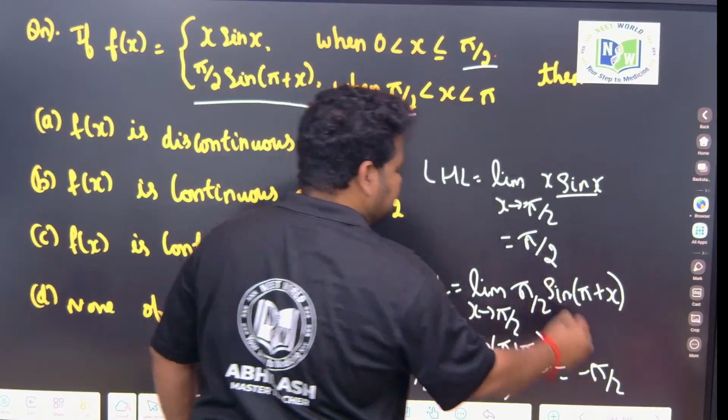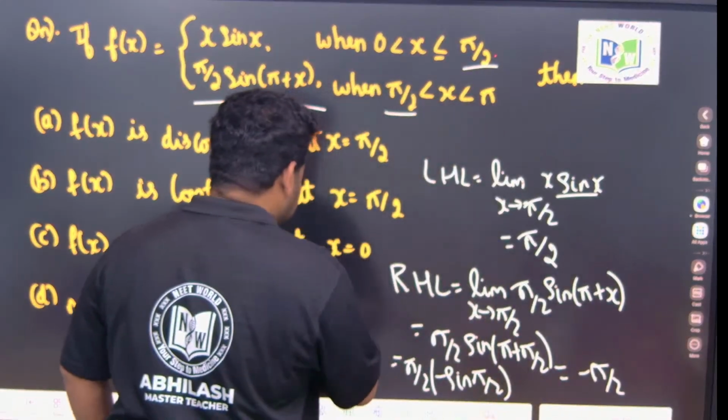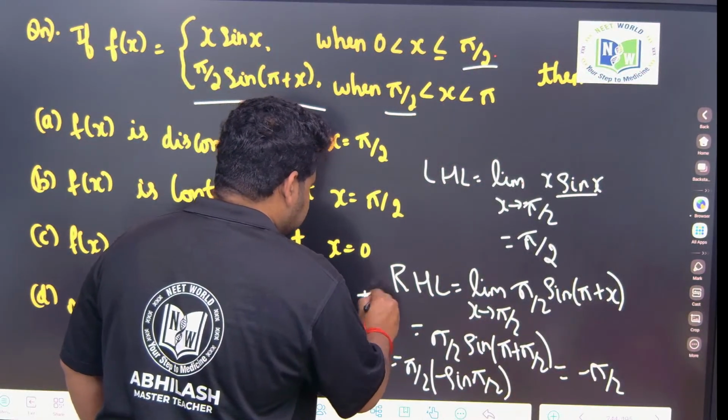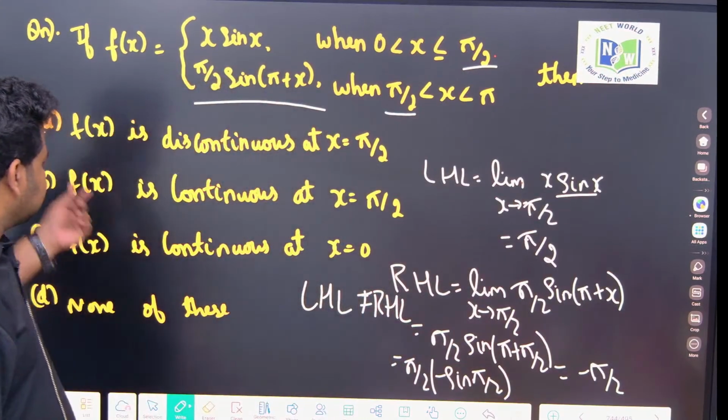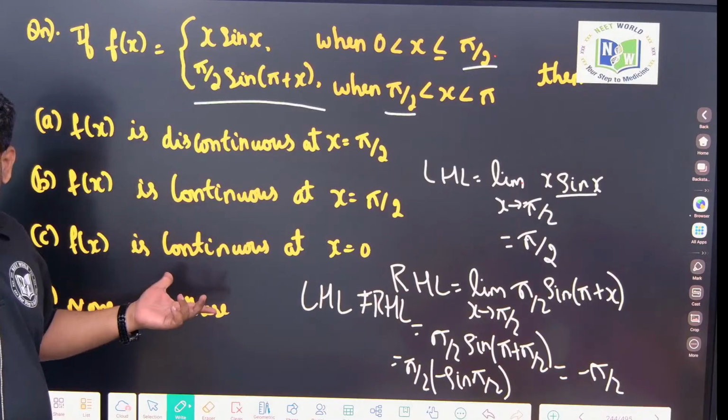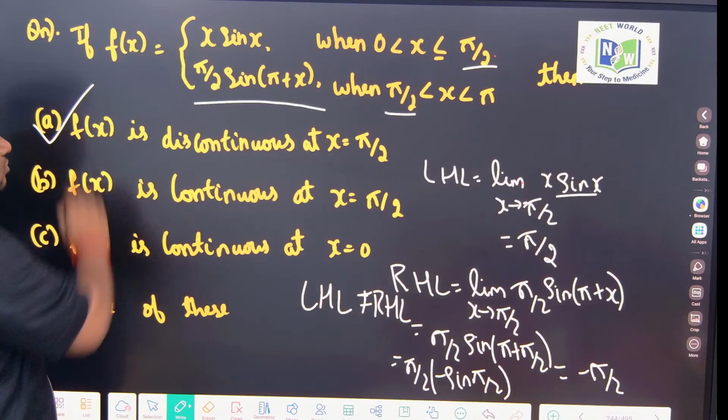So here it is pi by 2, here it is minus pi by 2. LHL is not equal to RHL. Limit itself does not exist. So f of x is continuous or what? What should I write as the answer? Discontinuous at x is equal to pi by 2.